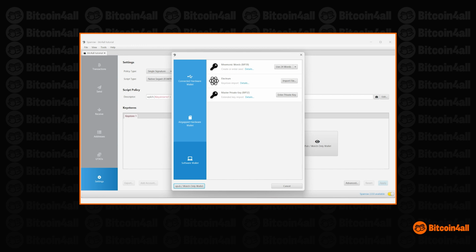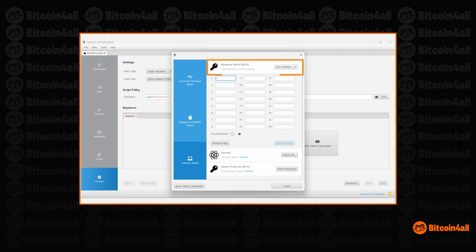Let's click on New or Imported Software Wallet to create a wallet from scratch and show you how key creation works. Here are a few ways to create wallet recovery words. First, let's click on the first option, mnemonic words, and then use 24 words. The list of empty words appears here. After clicking on Generate New, the wallet will generate the words. Done. Now let's write them down carefully in the order in which they appear, and after doing that, click on Confirm Backup. This way, we'll confirm that we've written everything down.